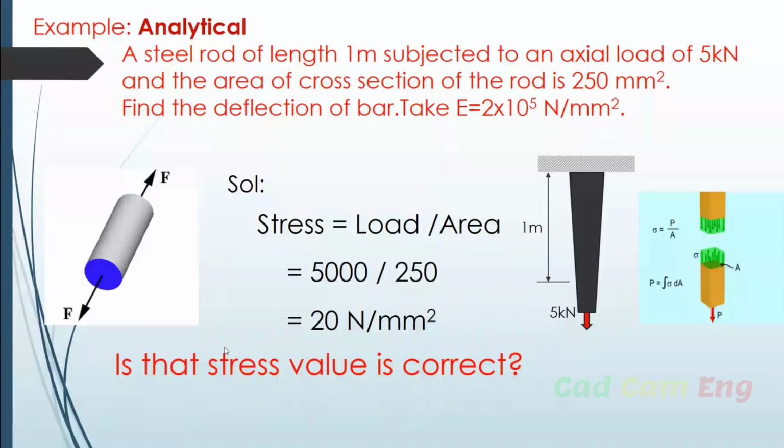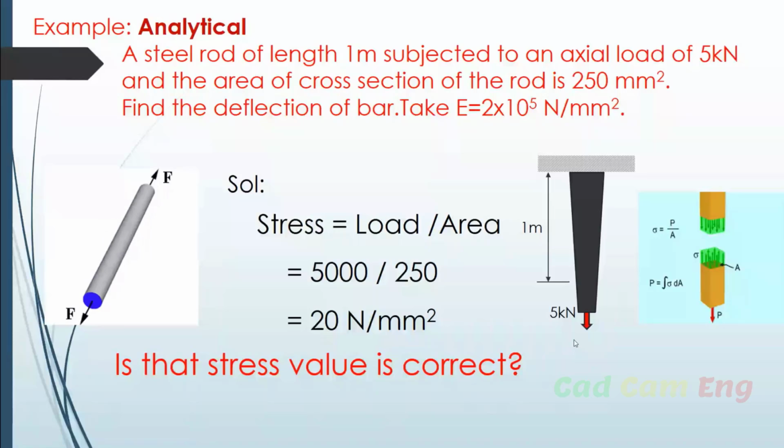For that we are developing the finite element method, which is called an approximation method. So this is what is happening. Further, we can develop by considering linear deformation, Poisson's ratio, degrees of freedom, and factor of safety. Those come in to compensate for those values. So 20 we are getting, right? But 50 may occur. So to compensate for those values, we are considering Poisson's ratio and the factor of safety.